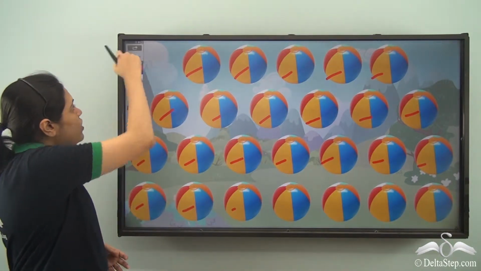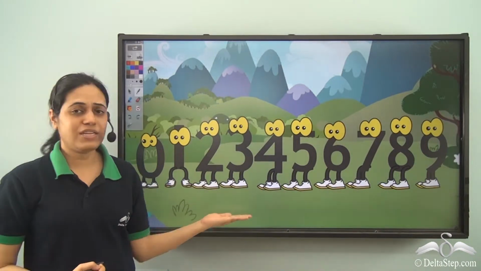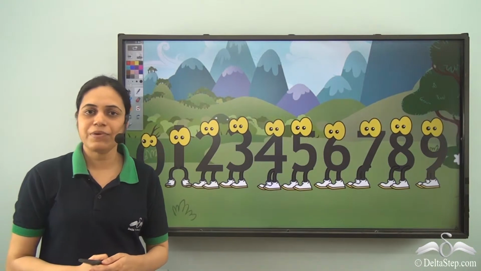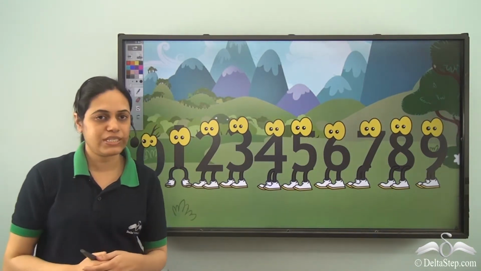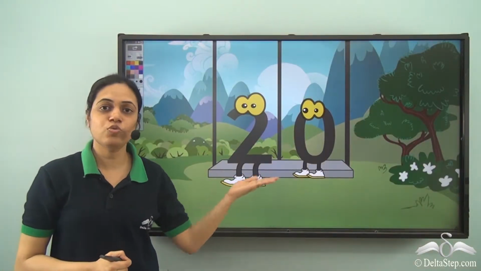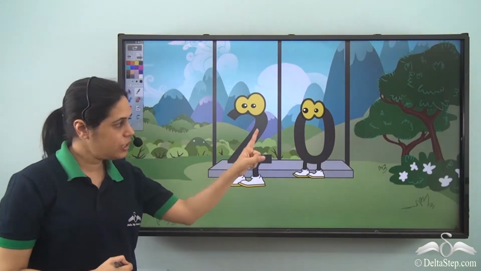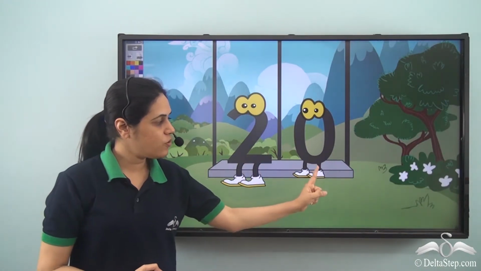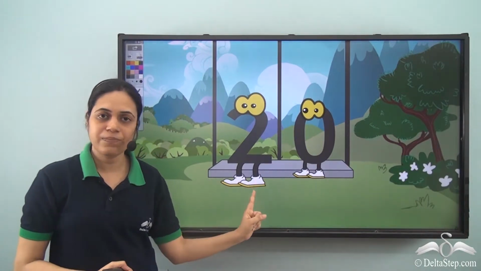So let us go to our number friends and take their help. They are very intelligent and very smart, so they will definitely help us in finding the numbers that come after 20. Here we have 20, and as we had seen in our story, 2 is sitting on the left part of the swing and 0 is sitting on the right part of the swing, and this is 20.